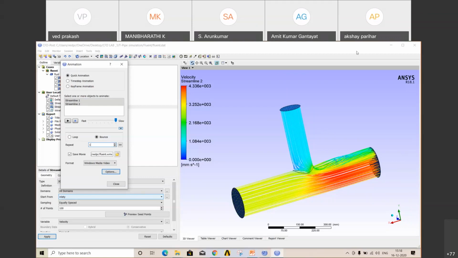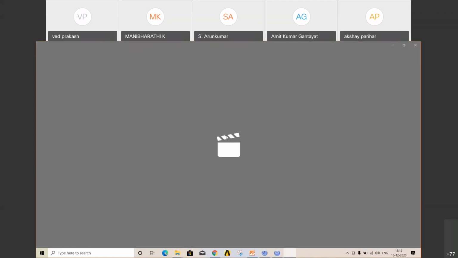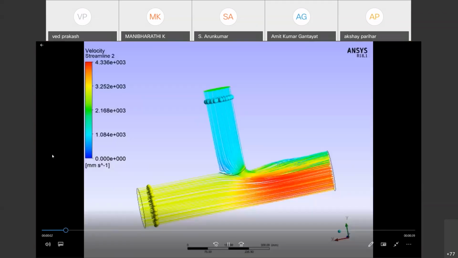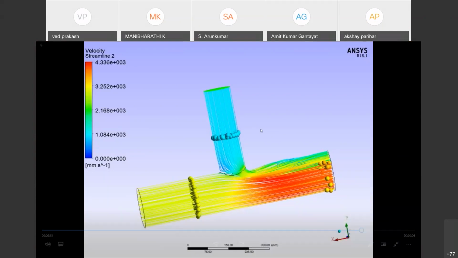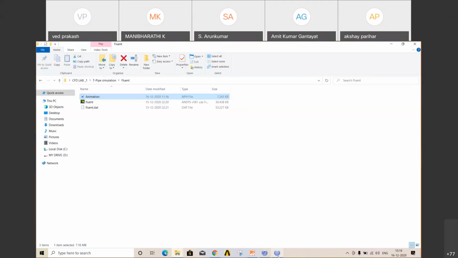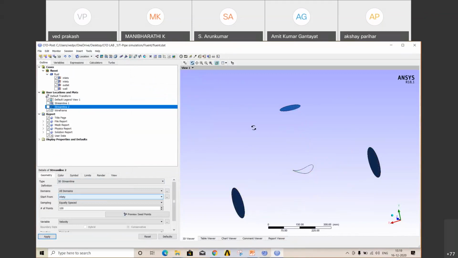I'll show you that animation, I have already saved. So it will save some time. Okay, so this is the animation. If you save that animation, it looks like this only. You can use this animation in your presentation. So this was regarding your animation. Close those streamlines.